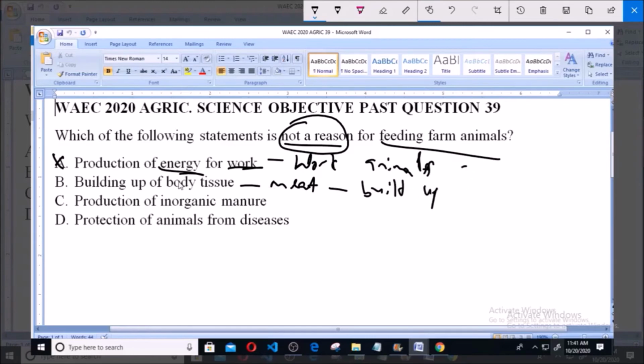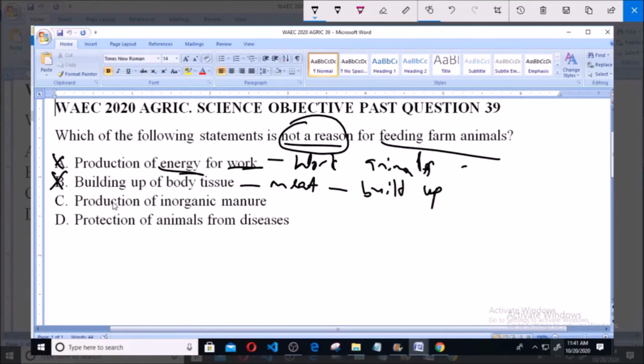The body tissue needs to be built up, so the animals have to be fed in order for the body tissues to build up, so that you can sufficiently have enough meat or obtain enough meat from that animal. So it is a reason why farm animals are fed, and it is not the answer to this question.